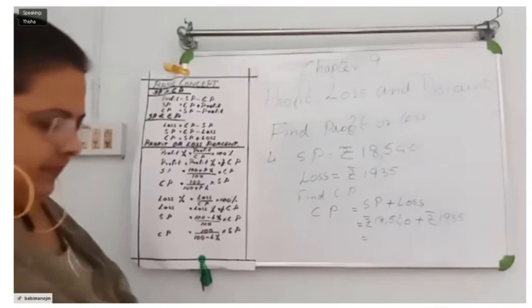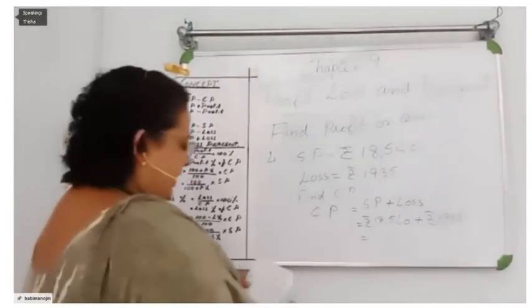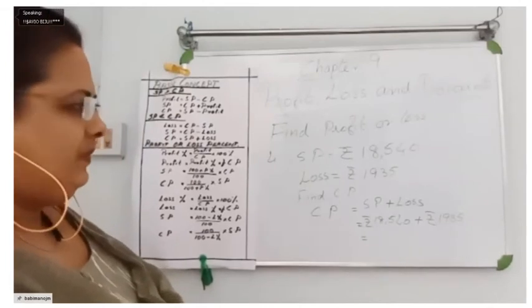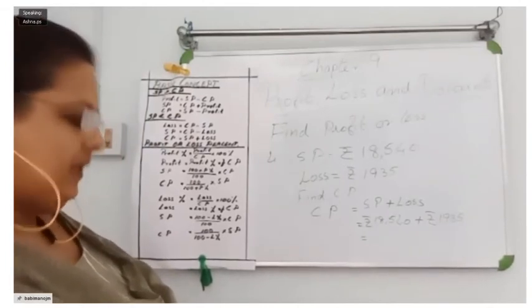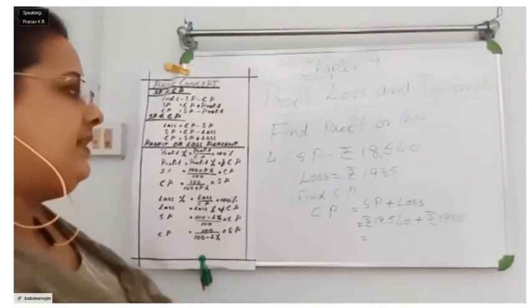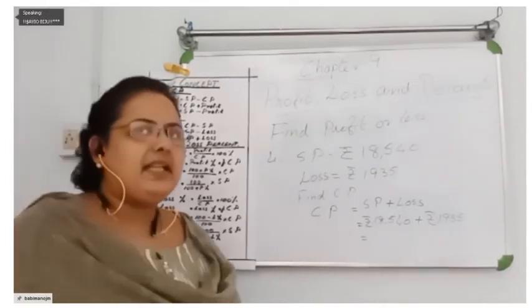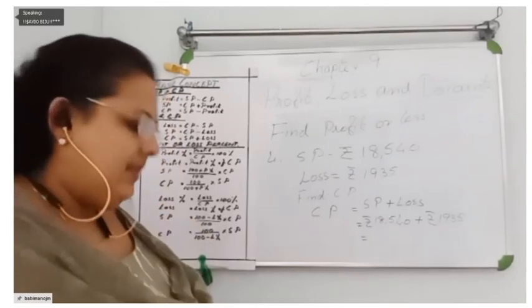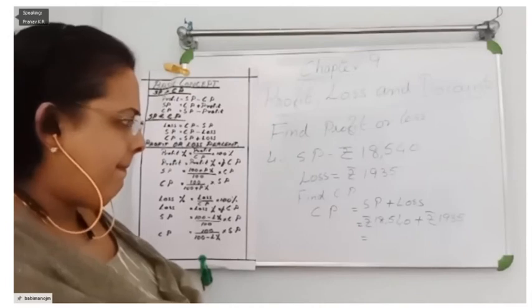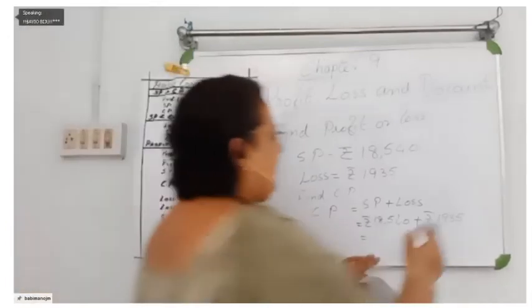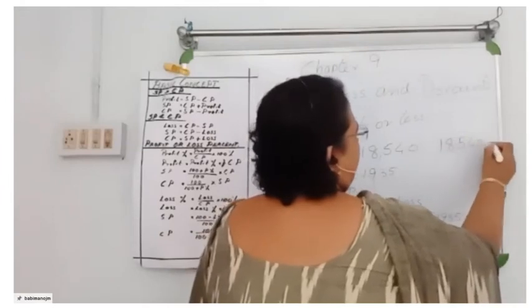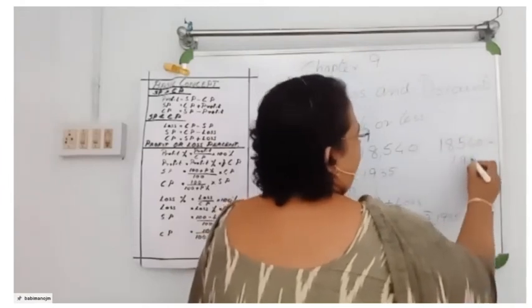20,475. How are you adding it? Plus 1,935.